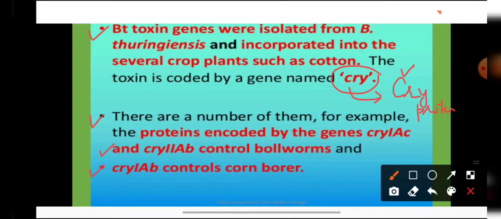So students, with the help of genetic engineering, scientists have isolated the gene which is forming this toxin protein from this particular bacteria, and they have inserted it into several crop plants in order to make these crop plants resistant towards the attack of insect pests.